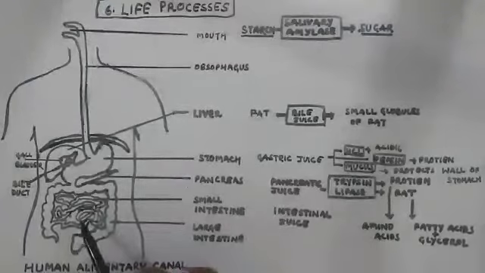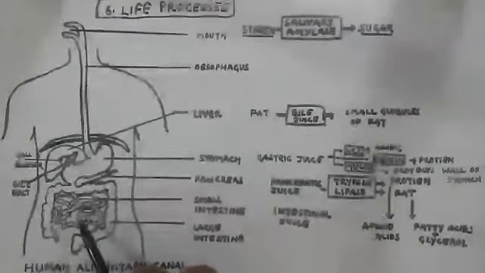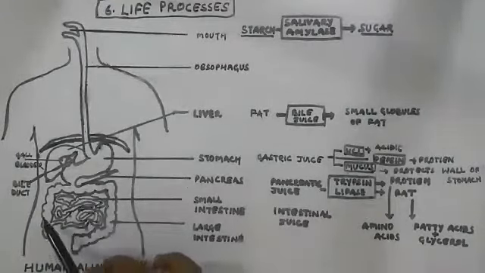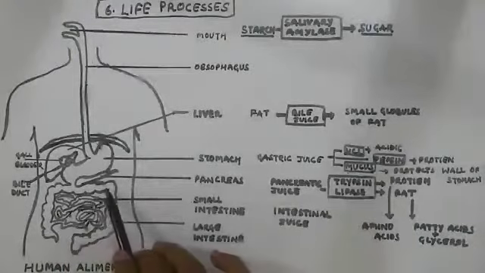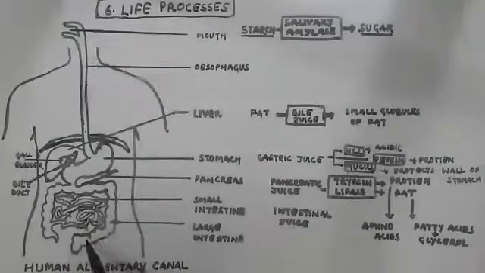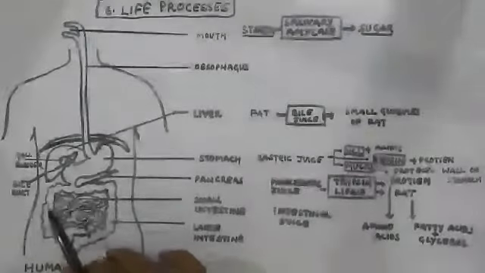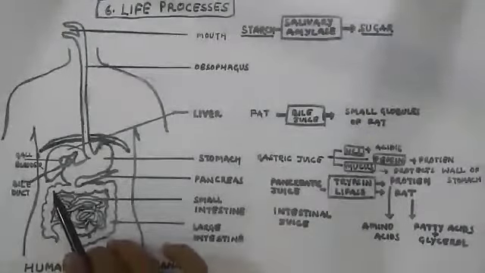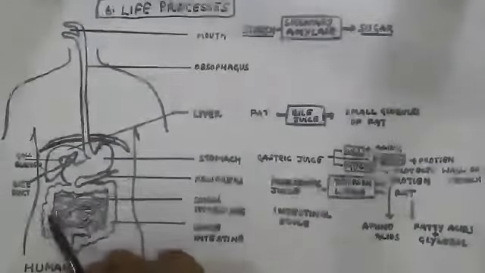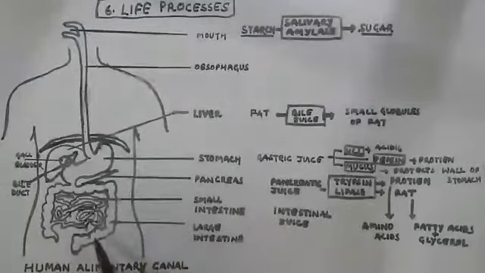Ultimately, the water which remains in the undigested food gets absorbed by the large intestine. Then the undigested food which needs to be removed or excreted is passed through this opening.